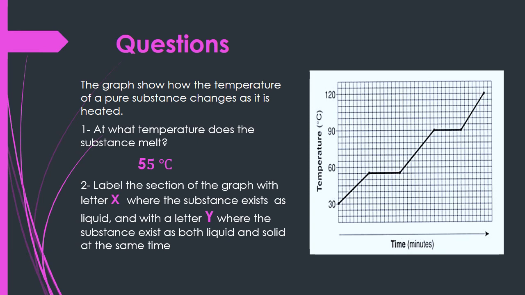After that, the line that refers to the liquid state is this line. The third line: first line solid, second line solid and liquid, third line liquid only. And the line that refers to both liquid and solid is the second line. During melting, the substance exists in both solid and liquid states.